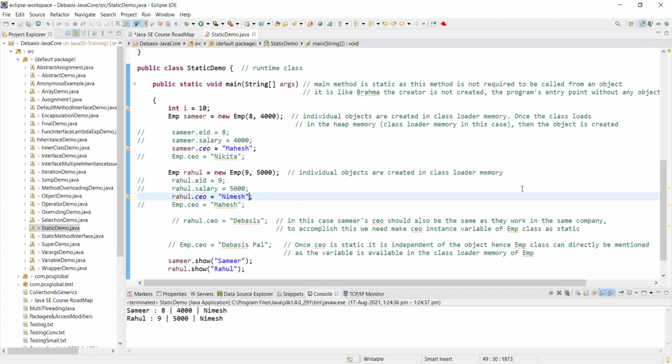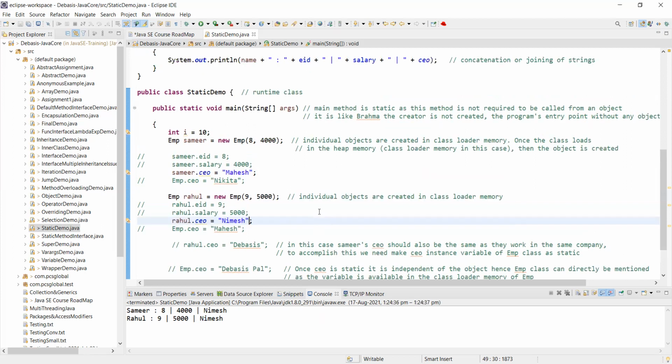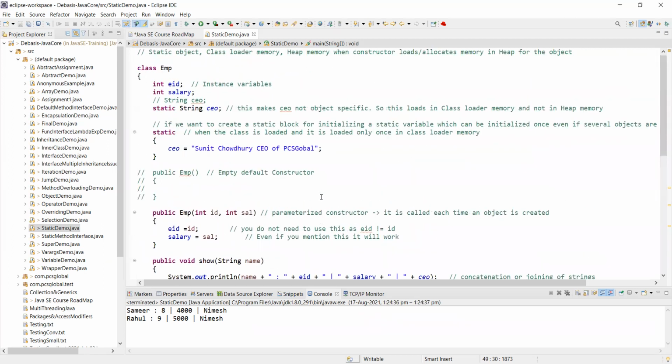What is happening? You have assigned Samir CEO as Mahesh. What is happening? Samir CEO becomes Nimesh and Rahul CEO becomes Nimesh as well. You agree? What is happening here? What is the use of static? Because my purpose, my objective was to make CEO as constant, even if you don't have Sunit Chaudhary as the CEO.